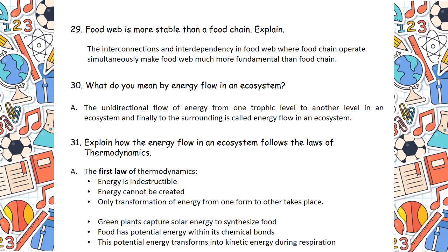Then these energies transform to the decomposers, when the herbivores die, these energies transform to the decomposer. So at each trophic level, there is a decreased amount of energy available for the next one. So this is the second law of thermodynamics, which I will come to in the next question, that energy is only transformed from one form to another. It is not created, it is not destroyed.